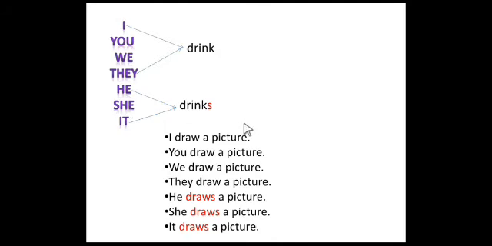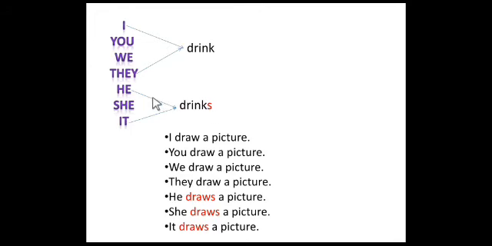We must add the s form to the main verb. Which is the verb here? Play. When we add the s form to the verb play, it becomes plays. Then we say he plays cricket. We don't say he play cricket in the simple present tense. She plays cricket. It plays cricket. Have you understood?